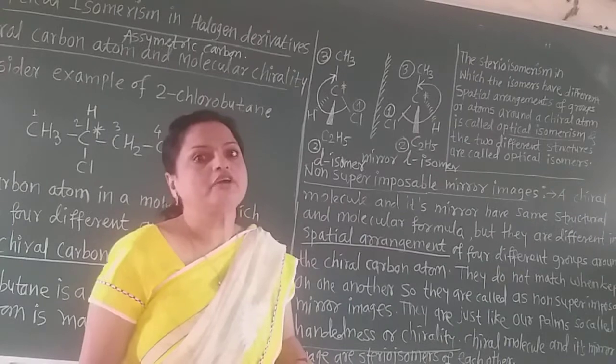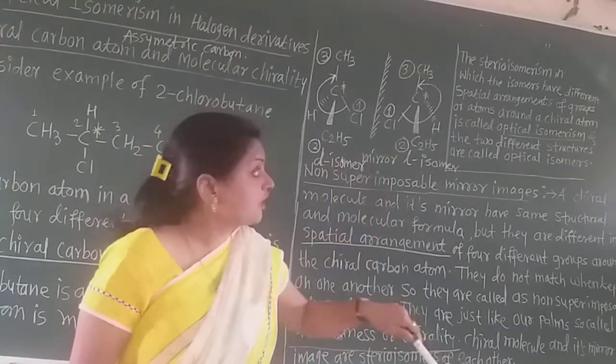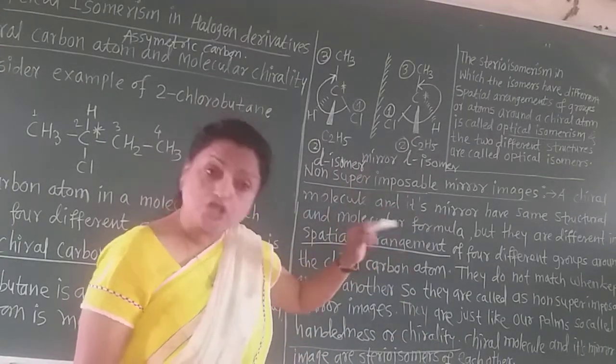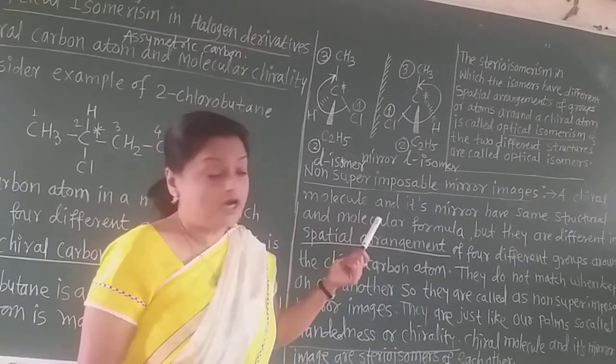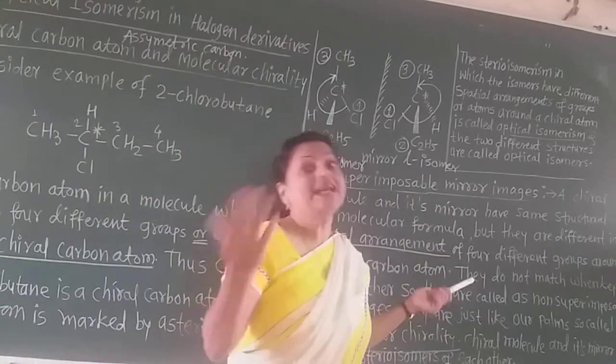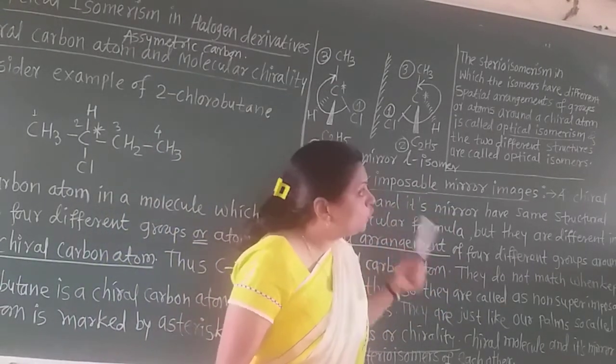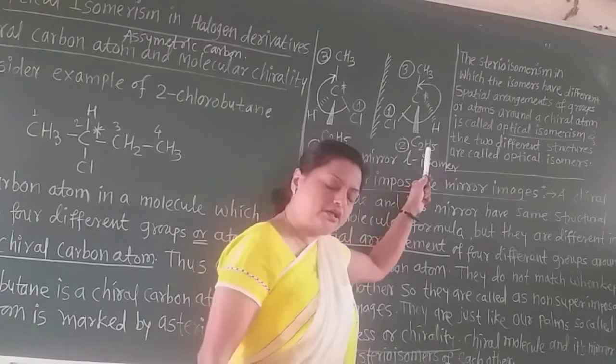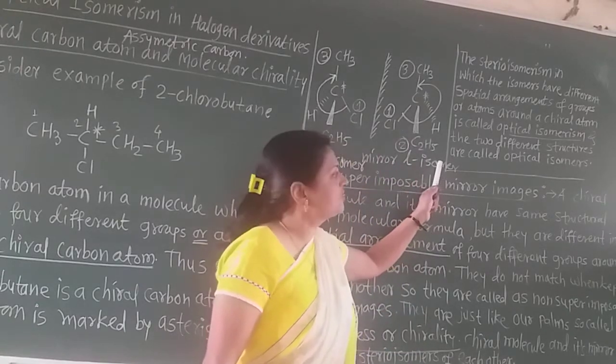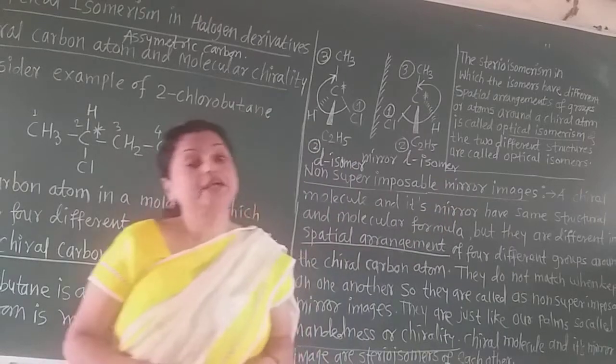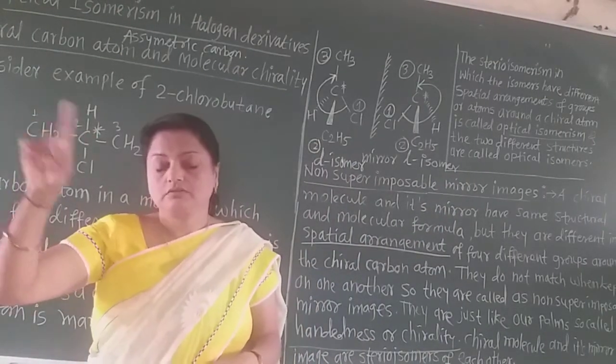That is very important. Different spatial arrangement of groups of atoms around the chiral atom is called optical isomerism, and the two different structures of an object and its mirror image are called optical isomers.